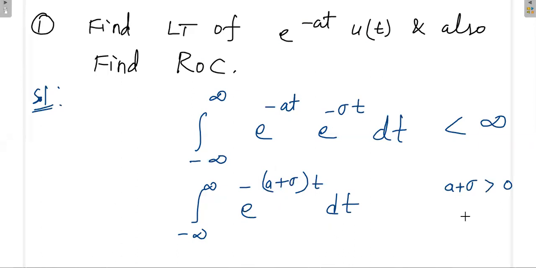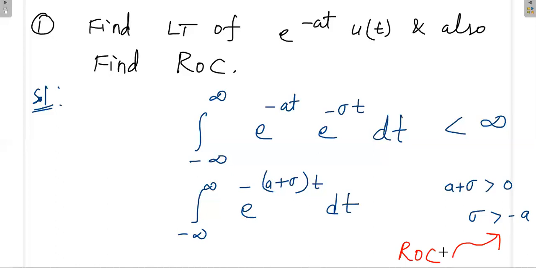Then what should the sigma value be? Sigma should be greater than minus a. So you will get the Laplace transform only when sigma is greater than minus a. This is what we call the ROC, region of convergence.